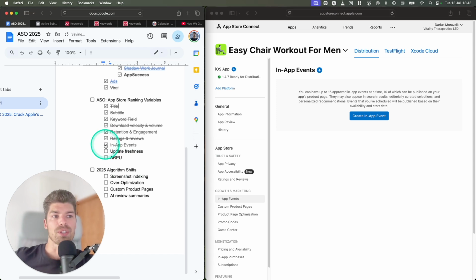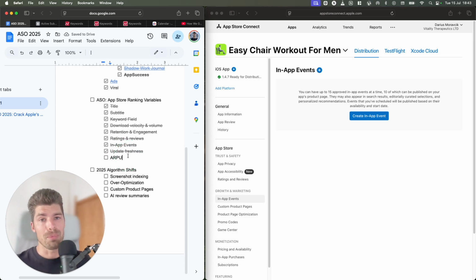And update freshness. We do like to update the apps every once in a while, even though it isn't a major feature update, but just to update ASO, just to update the screenshots, about once a month at least is a good practice. And then the final one is average revenue per user.